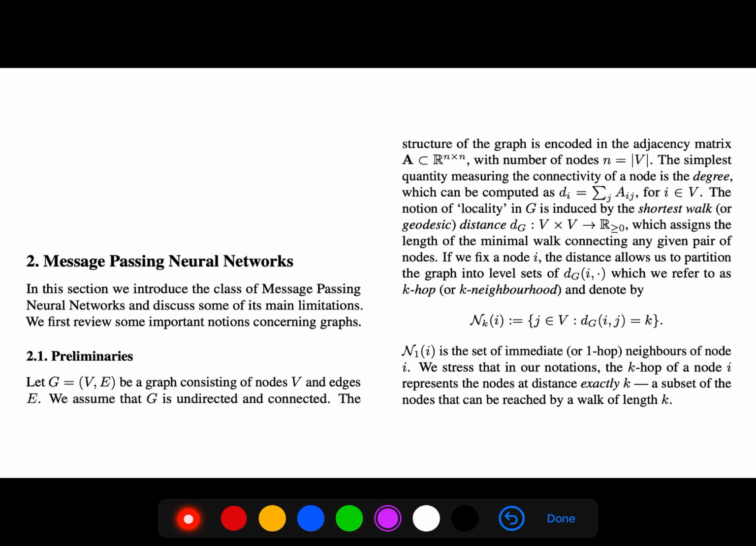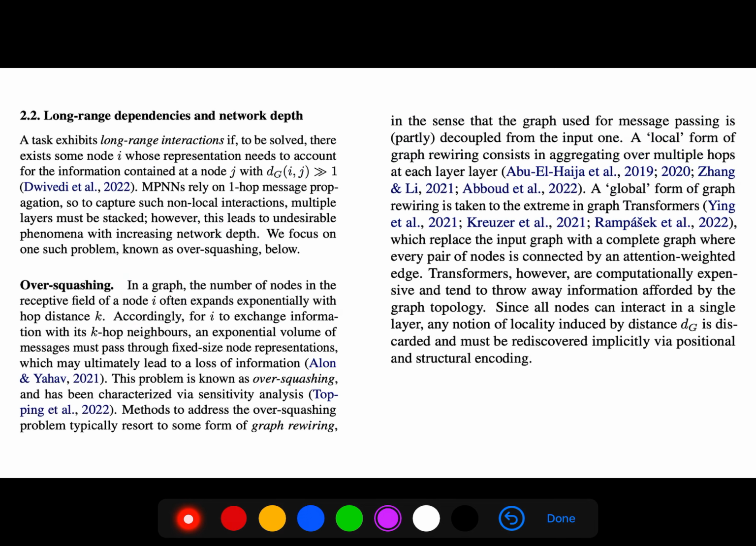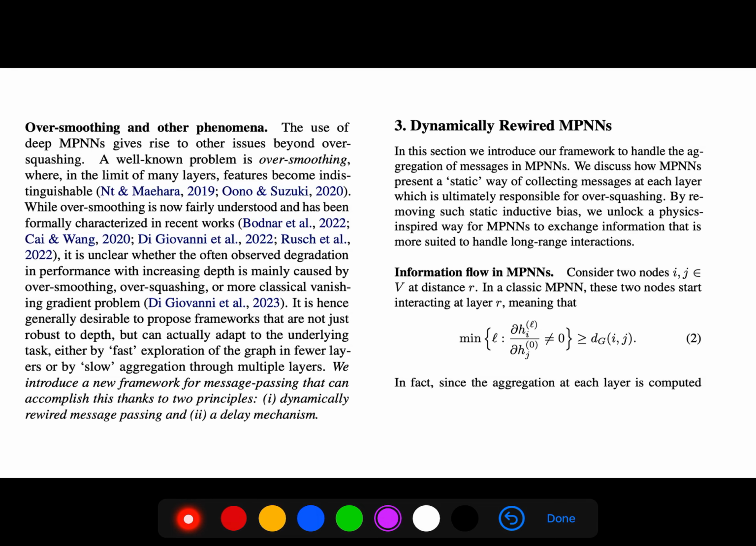So we have a K-hop neighborhood. And the K-hop of a node I represents the nodes at distance exactly K, a subset of the nodes that can be reached by a walk of length K. So this is a message passing neural network class where every time we have aggregation and update. And we have talked about the over-squashing problem and the over-smoothing problem.